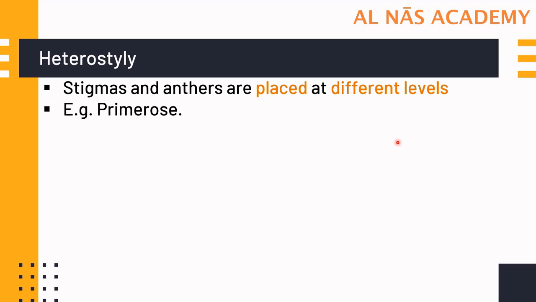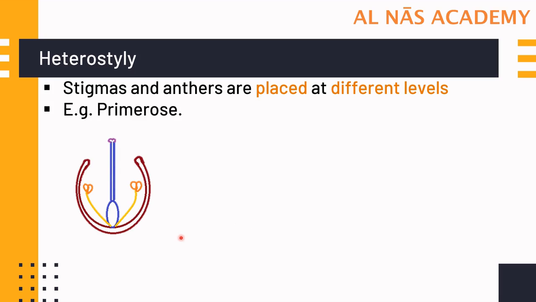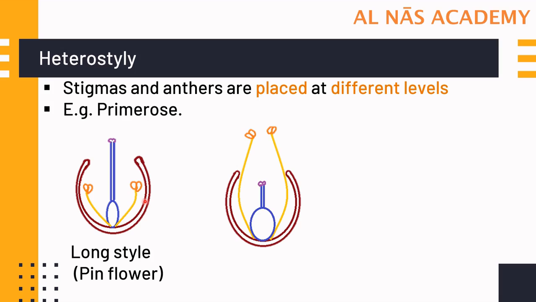In primrose there are two forms of flower. In one form the style is long and the filaments to which the anthers are attached are short. This is termed long style, and it is called the pin flower. The second type is where the style is short whereas the anthers are attached to long filaments. It is termed short style, and the name of the flower is thrum flower.